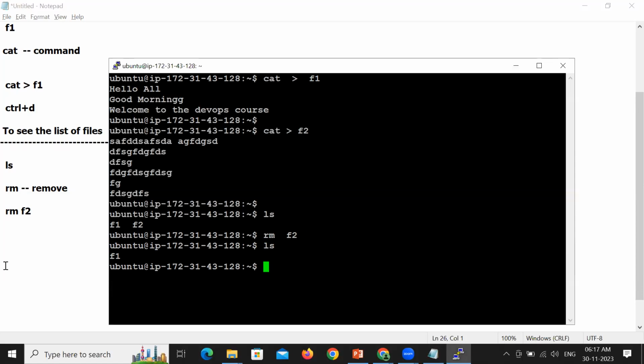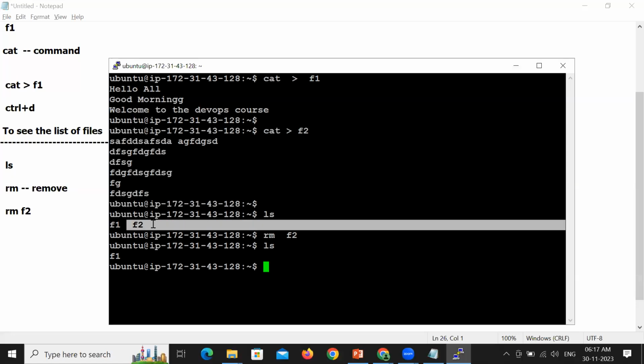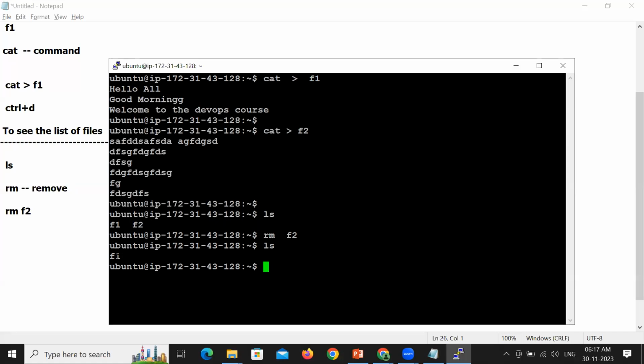Perfect. So you have created files. You are able to see the files which you have created, F1 and F2, and whenever you don't want a file, you can remove it. Yes, I have removed the file. Now there is only one file. So this is how you can create files. You are in a position to see the list of all the files, and you can delete the file whichever you don't want. This is about working with files.